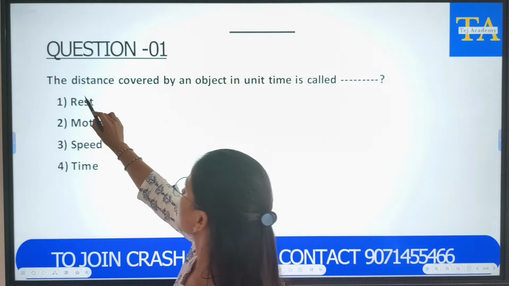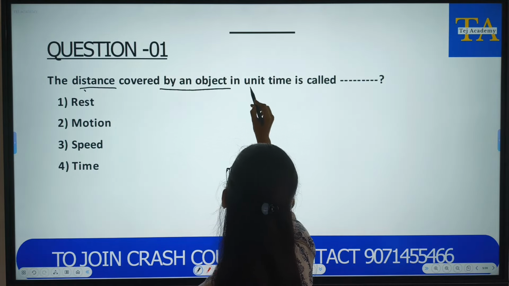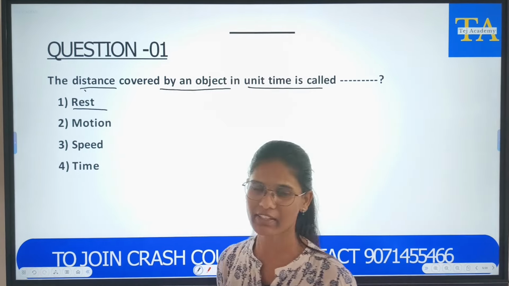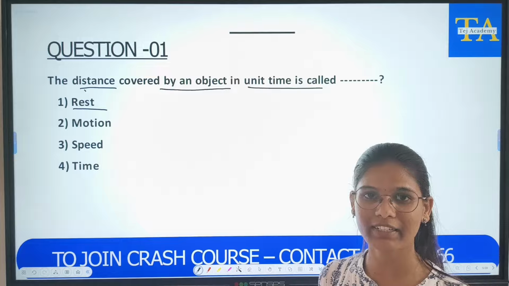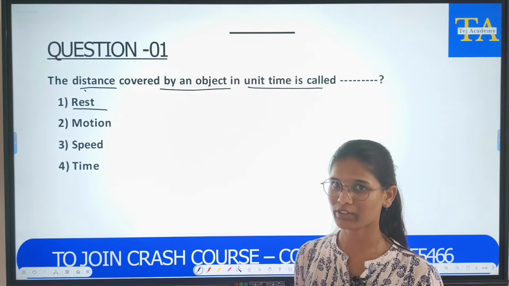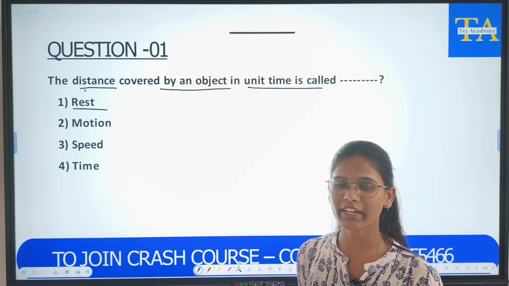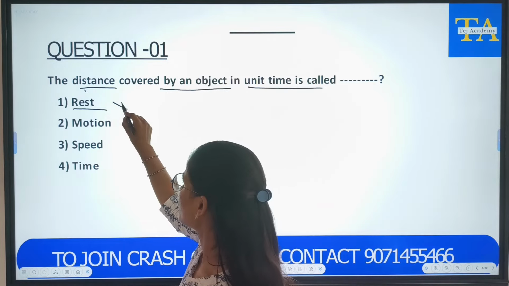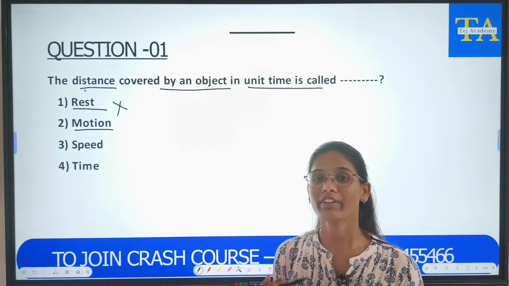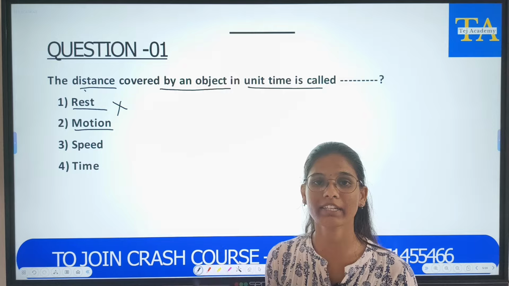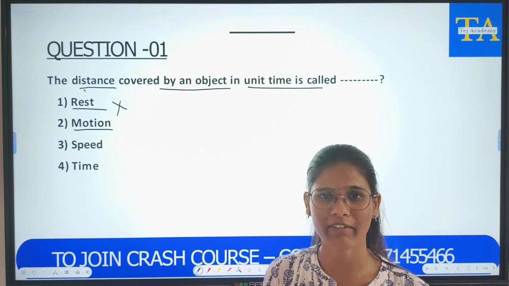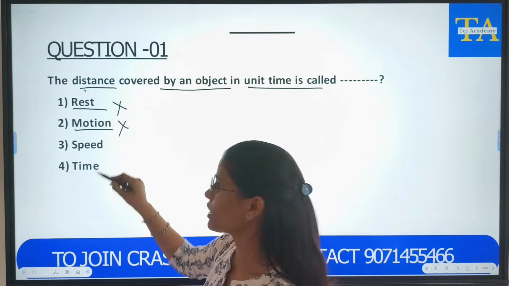The first question says, the distance covered by an object in unit time. Let's see the options. First one is saying rest. Is it rest? You have heard about this rest in class 6. What does rest mean? If an object is not moving with respect to time. If it is not moving, how can it cover distance? So this is not our option. And the next option is motion. What is motion? If an object is covering a distance in the given time, then it is motion. But it is not talking about how much distance is covered in the given time. So this is not our answer.